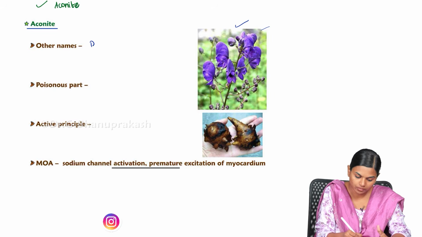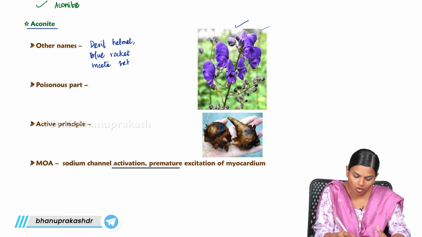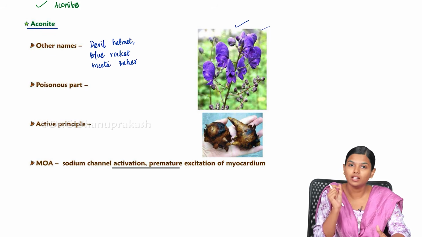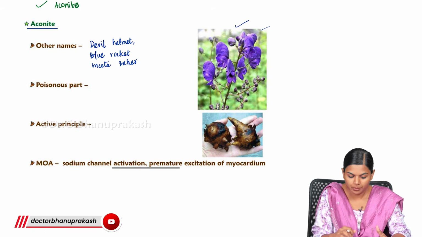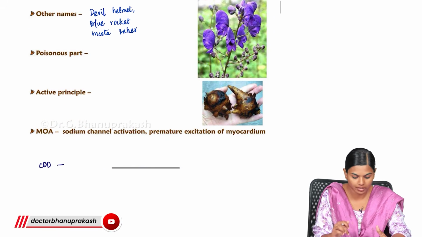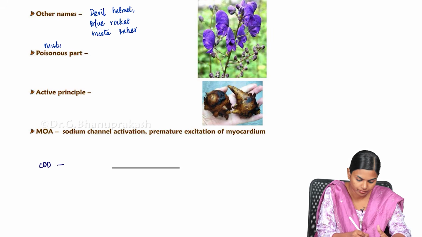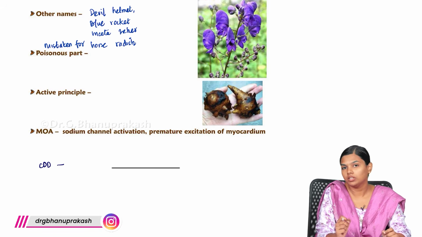It is also known as devil's helmet, blue rocket, Meetha Zahar. All these are other names for aconite. It is known as Meetha Zahar because it is highly poisonous, but it is very sweet, and sometimes people may mistake it for horseradish, and they may eat the root.